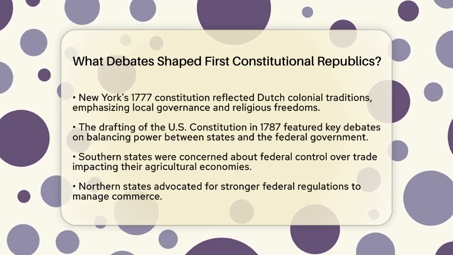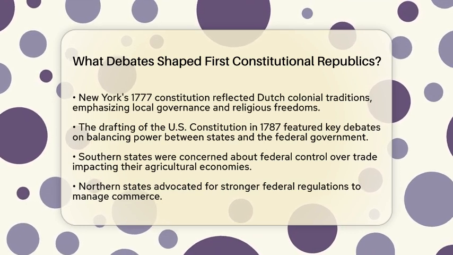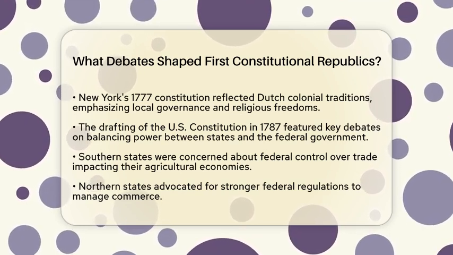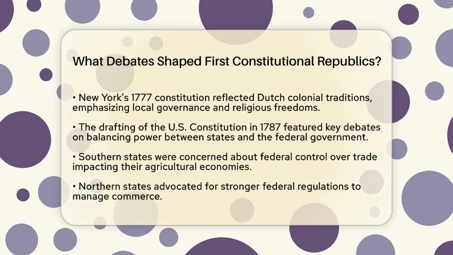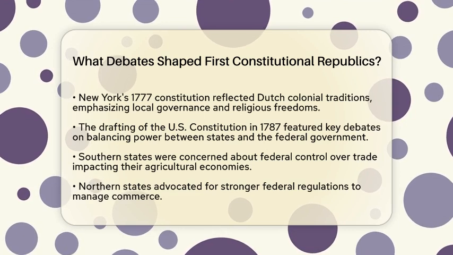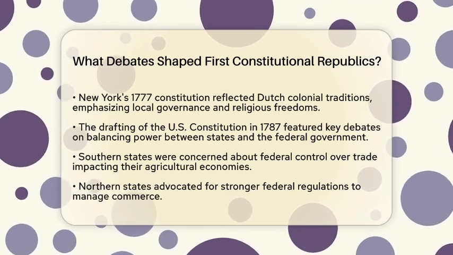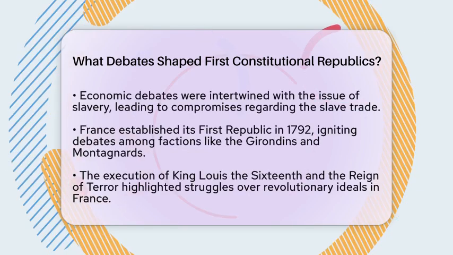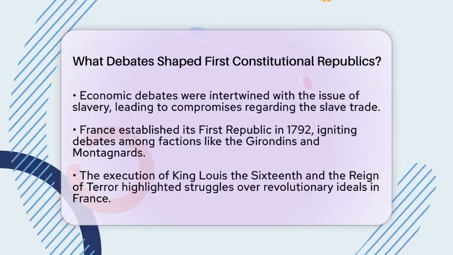This economic debate was closely tied to the issue of slavery. Southern delegates aimed to protect their interests in slavery, leading to compromises like allowing the slave trade to continue for 20 years in exchange for certain trade concessions. This highlighted the tension between moral values and economic needs in shaping governance.